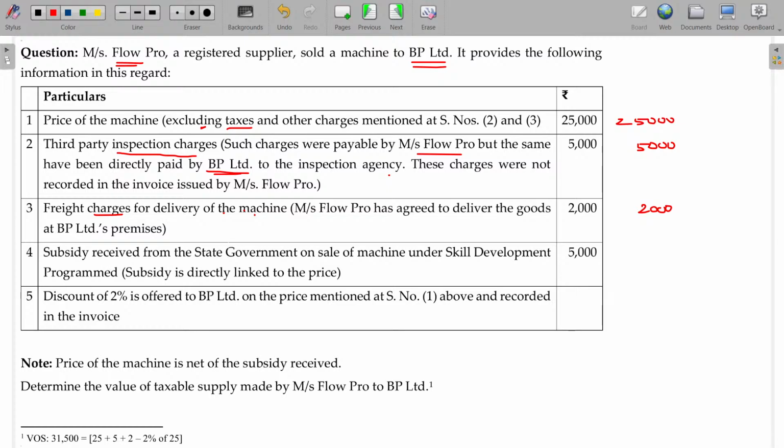And subsidy received from the state government: you need not do any additions in this regard. Discount 2% is offered to BP Limited on the price mentioned in number 1 above, recorded in the invoice. Recorded in the invoice, it is subtractable. So 2% on this being 500 rupees, this 500 rupees can be subtracted. Now the transaction value, the value of supply, being 31,500. Clear?